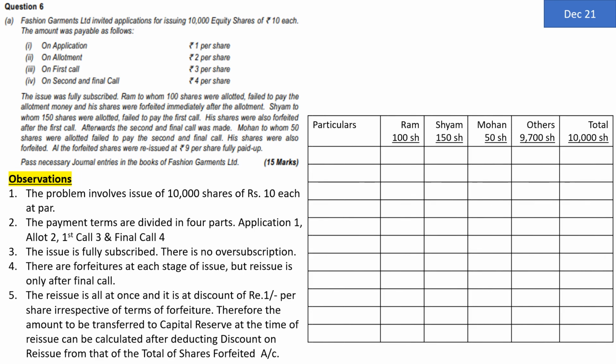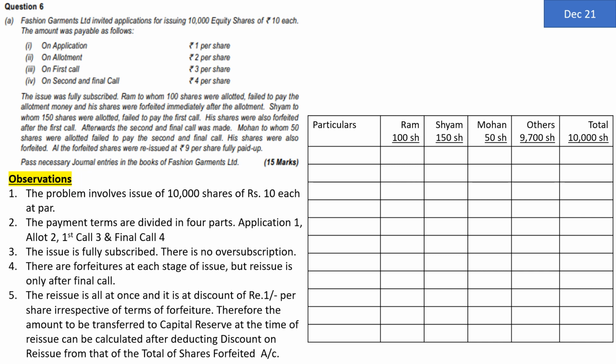Now let us prepare the simple table for the purpose of analysis of what should be the entry at each stage in the application. There is a chance that some of you may find that they can calculate the amount on their own without preparing the table. But some of you may find it difficult. So I have developed this technique of preparing a simple analysis table before we pass the journal entry.